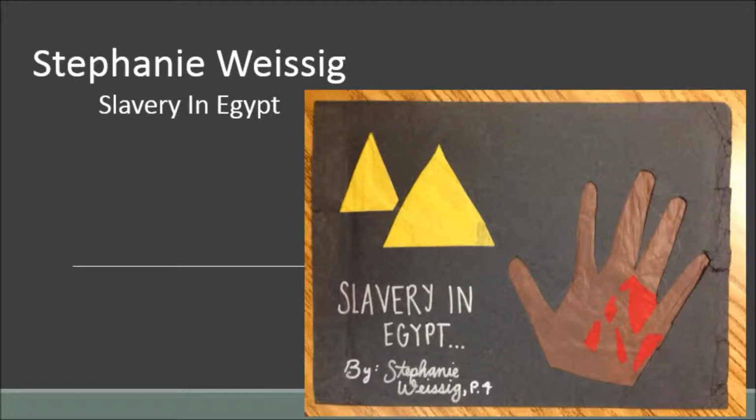My stained glass window represents slavery in Egypt, and each blood mark on the hand represents each one of our sins. It relates to salvation history because just as Moses led the slaves out of Egypt, Jesus leads us out of sin.